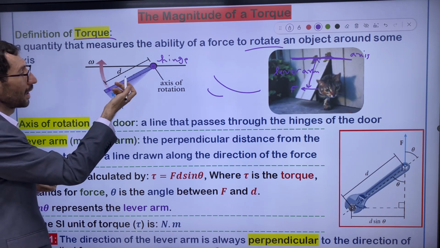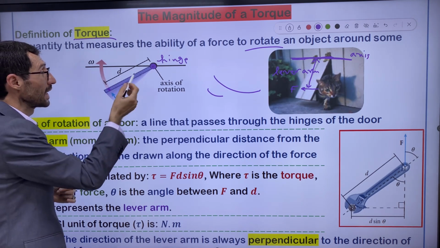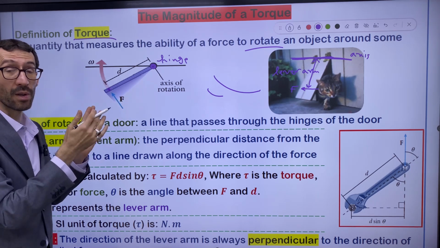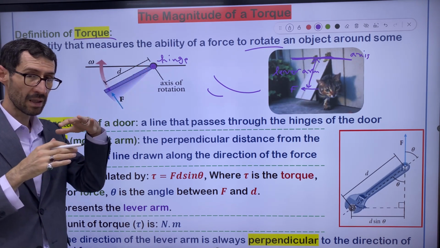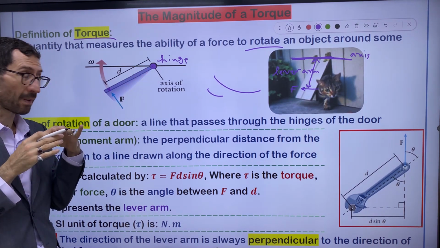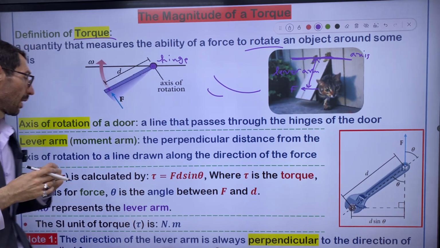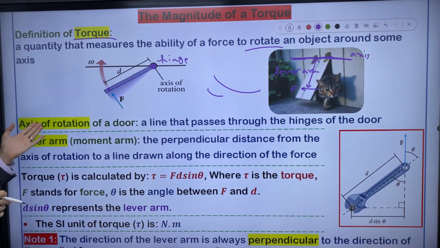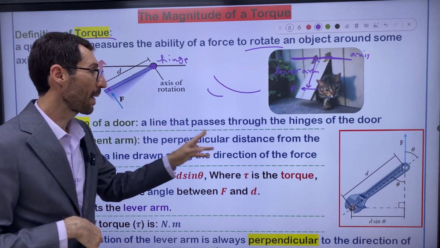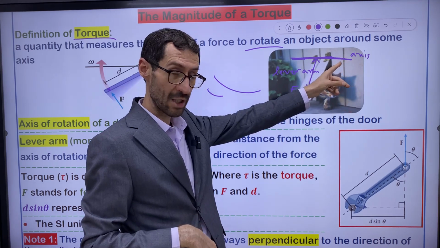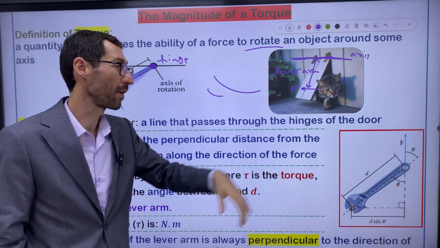So anyway, this is called torque, and keep in mind that torque means rotation. The perpendicular distance from the hinge to the applied force is called lever arm. Axis of rotation of any door is a straight line that passes through the hinges of a door. So let's define axis of rotation for you. It says axis of rotation of a door is a line that passes through the hinges of the door. I told you actually. I explained it for you. It's a line that passes through the hinges of the door.